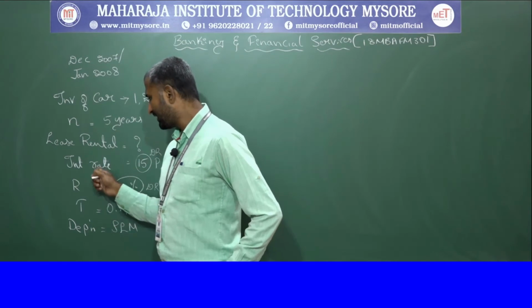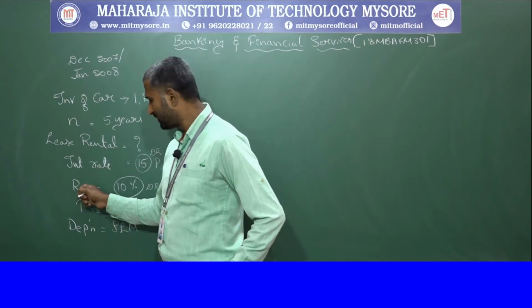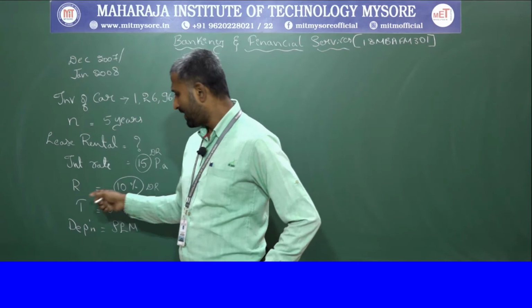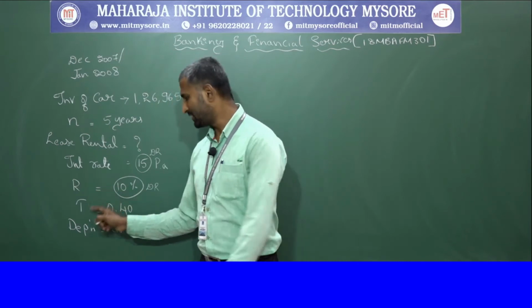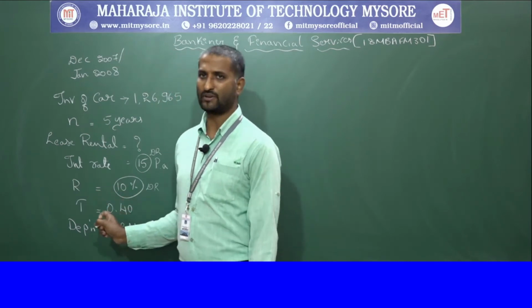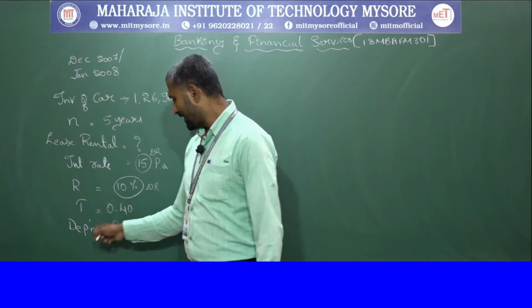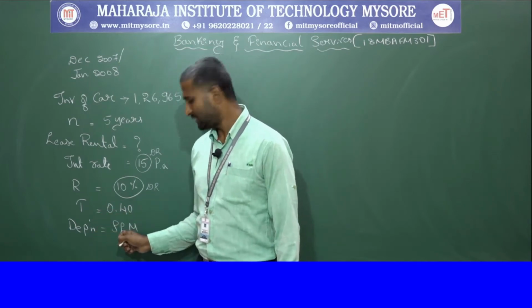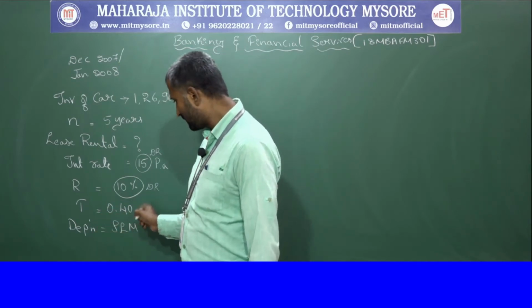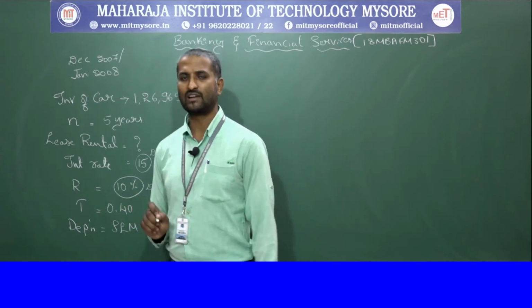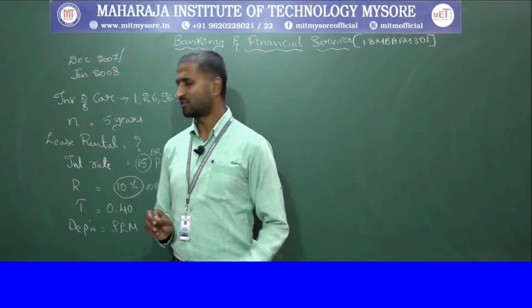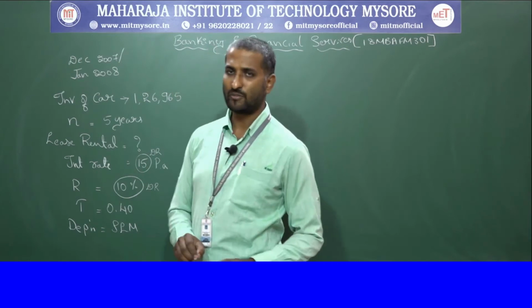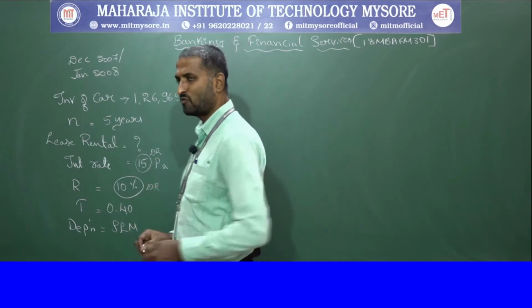They have given the interest rate as well as the lease rental rate, and in the problem they have also given the tax rate, which is 40% per annum, and for depreciation the company considers SLM, the straight line method of depreciation. These are the major pieces of information we must gather from the problem.